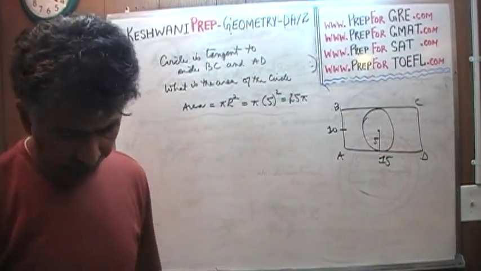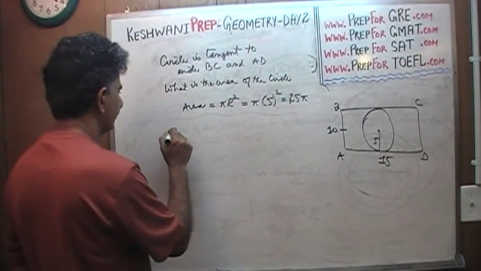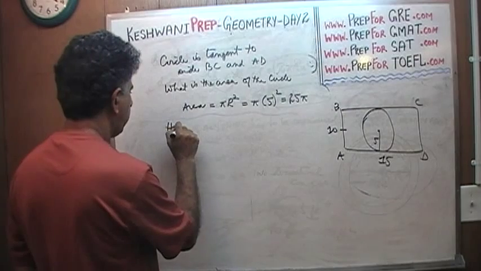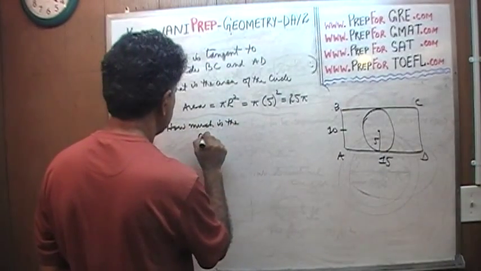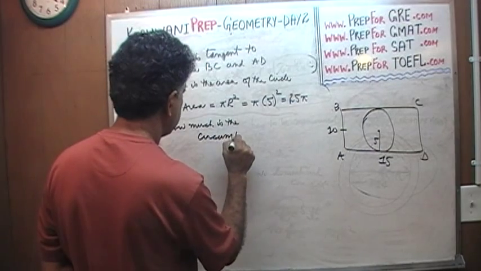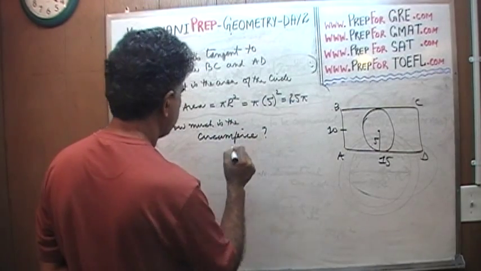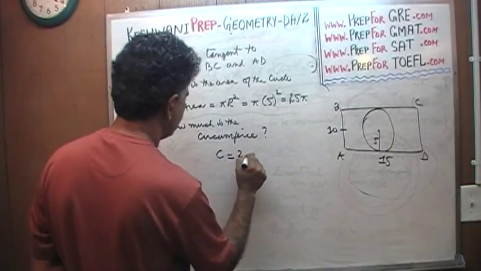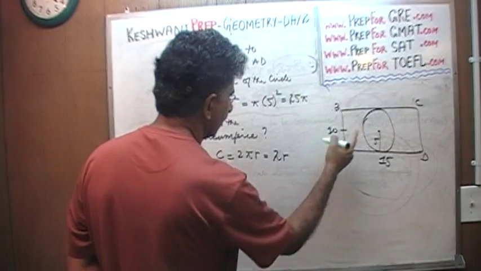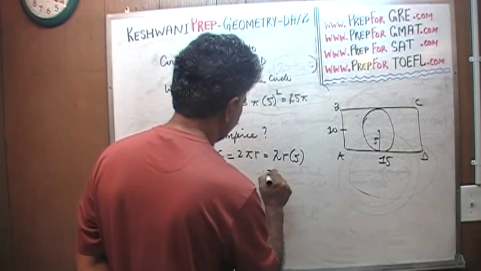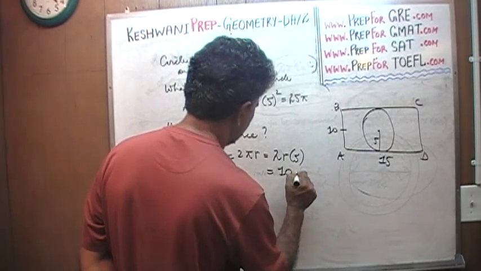Well, how much is the circumference? What about the circumference? Well, circumference is 2 pi r. Very simple, very straightforward. 2 times pi times r. So it is 10 pi.